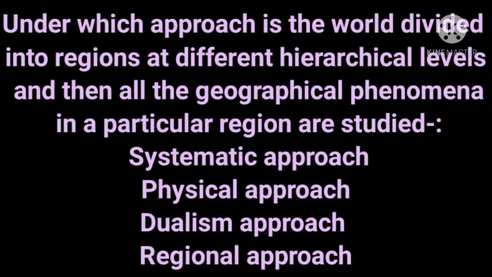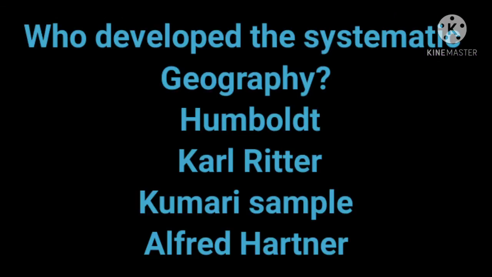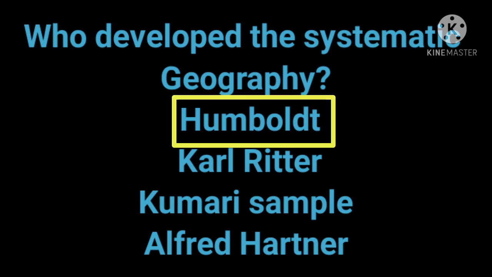Next question: under which approach is the world divided into regions at different hierarchical levels, and then all the geographical phenomena in a particular region are studied? Options are systematic approach, physical approach, dualism approach, or regional approach. Answer is regional approach. Last question is: who developed systematic geography? Options are Humboldt, Karl Ritter, Kumari Semple, or Alfred Hettner. Answer is Humboldt.